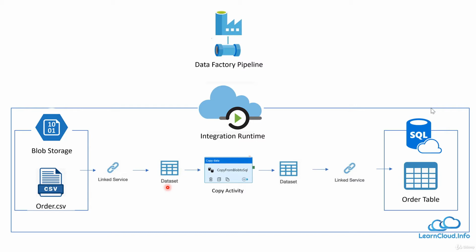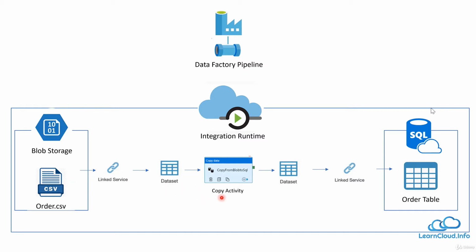And if you remember, we discussed that a linked service contains two things. One is the connection or address to the store and the credential or key to enter into the store. And a dataset is a reference point of actual data in the store. So this represents the schema or the structure of data at the store.